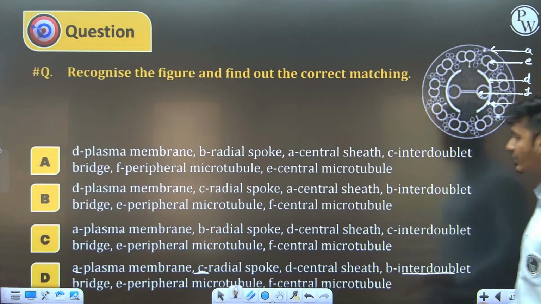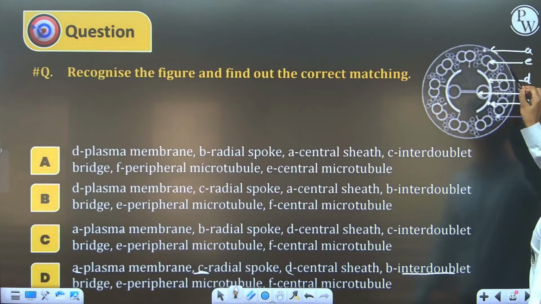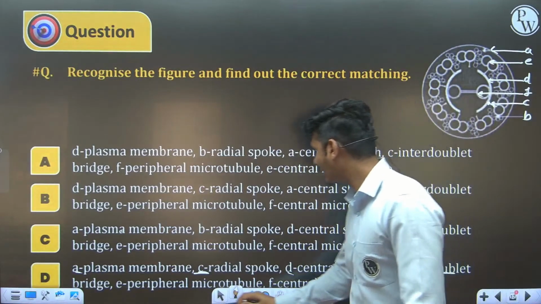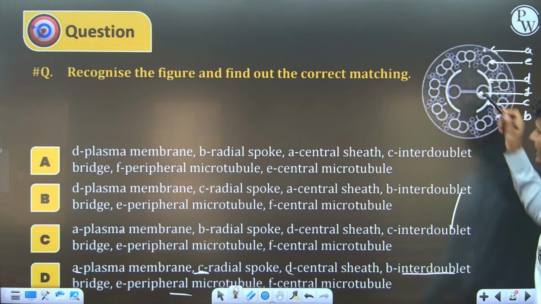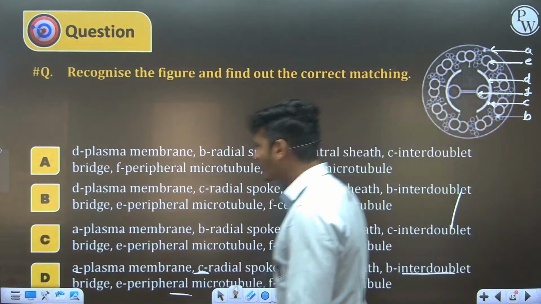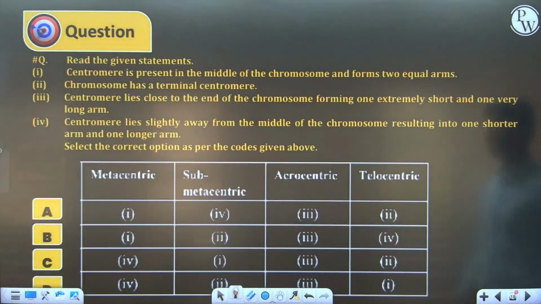D is a central sheath. Yes, D is a central sheath. E is the peripheral microtubule. And F is a central microtubule. D is the correct answer. Very good.